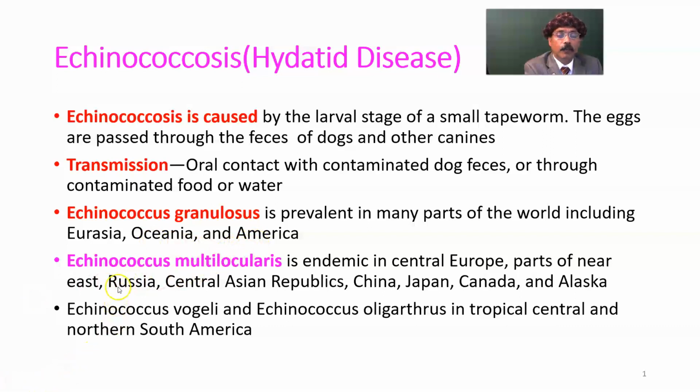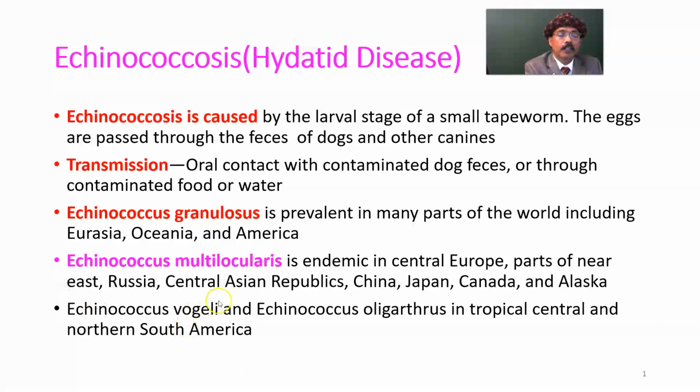We have another type of Echinococcus, that is Echinococcus multilocularis, which is endemic in Central Europe, parts of the Near East, Russia, and the Central Asian Republics. Near East means the area between the Caspian Sea, Mediterranean Sea, and the Gulf of Persia, that includes Turkey, Iran, Azerbaijan, or Armenia.